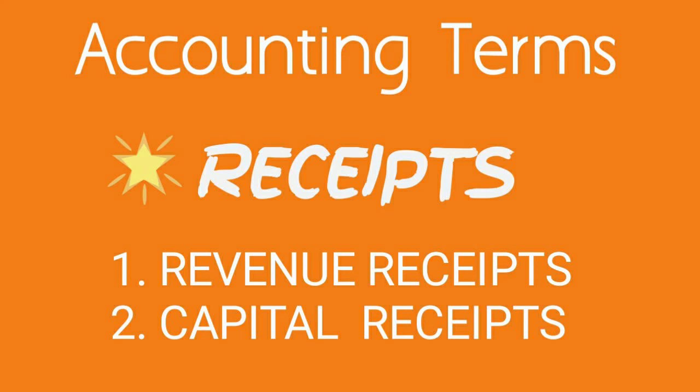The next important term is capital receipt. These are the amounts which are receivable by the business not in the normal course of business. Like if a firm sells some of its assets for cash, the amount received against the selling of these assets is not in the course of business because the firm has no intention of selling such assets.